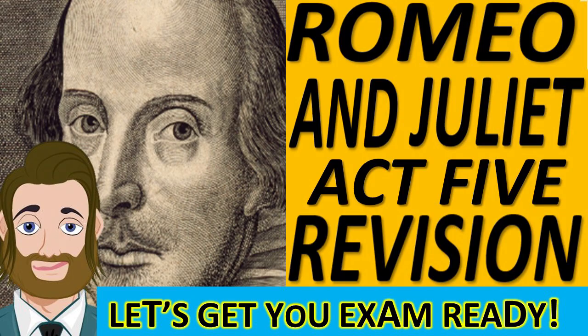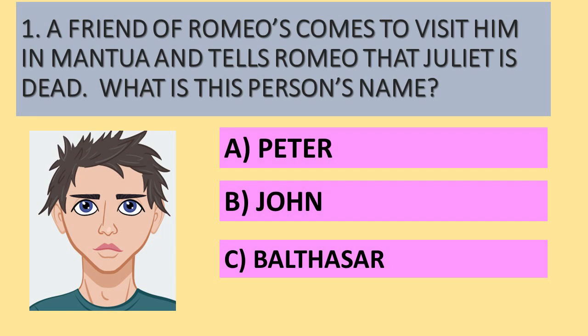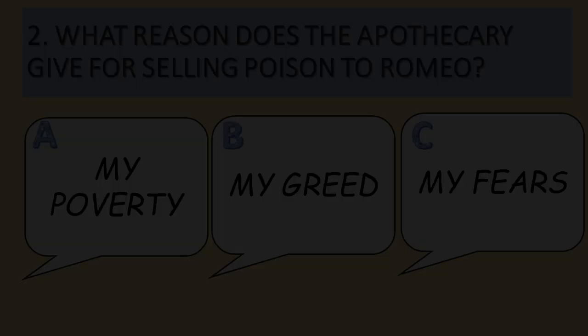Okay, my quiz for Romeo and Juliet, all the action covered in Act 5. First question, a friend of Romeo comes to visit him in Mantua and tells Romeo that Juliet is dead. What is this person's name? Is it A, Peter? Is it B, John? Or is it C, Balthazar?